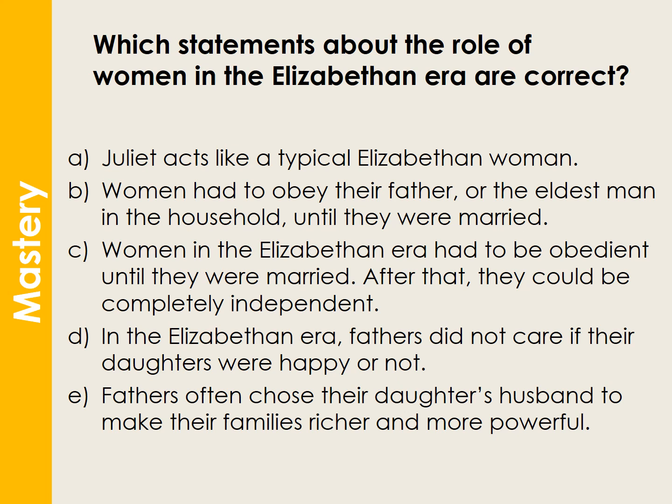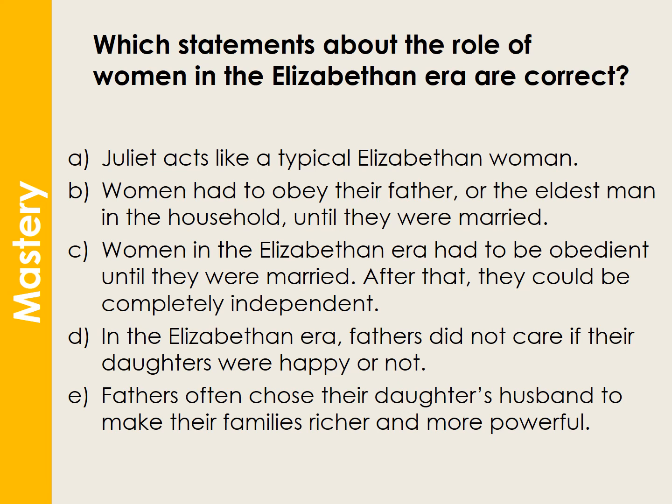Women in the Elizabethan era had to be obedient until they were married. After that, they could be completely independent. Or in the Elizabethan era, fathers did not care if their daughters were happy or not. Or fathers often chose their daughter's husband to make their families richer and more powerful. And notice you've got to choose more than one statement.